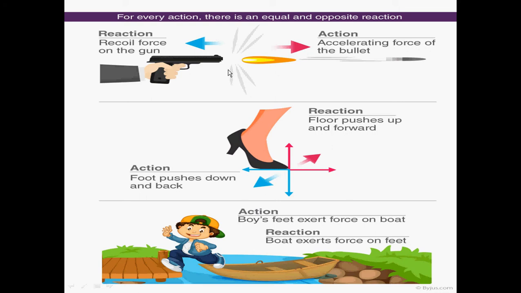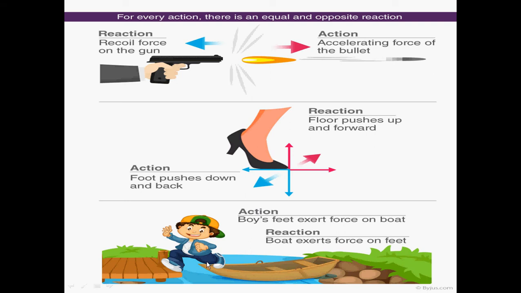on our body when we fire the bullet from the gun. Even when moving or walking on the floor, a force is being applied in this direction on the floor, and a reaction force acts by the floor on the body. That is why we are able to move. You can see the reaction: floor pushes up and forward, and the action, foot pushes down and back. The foot is pushing down and back in this blue color, and the floor is creating a reaction force because of which we are able to walk.